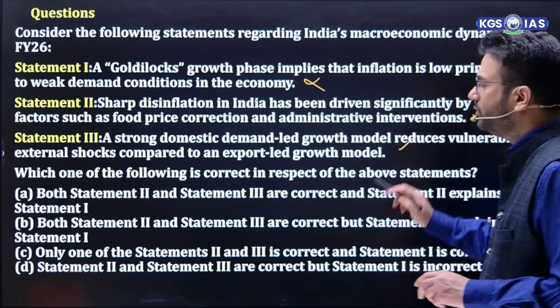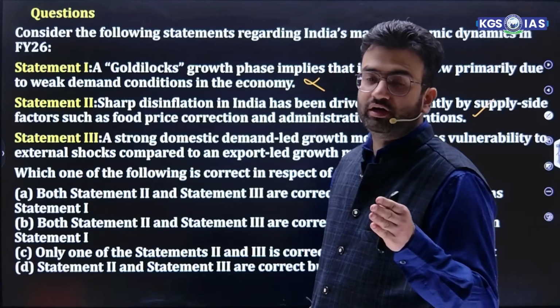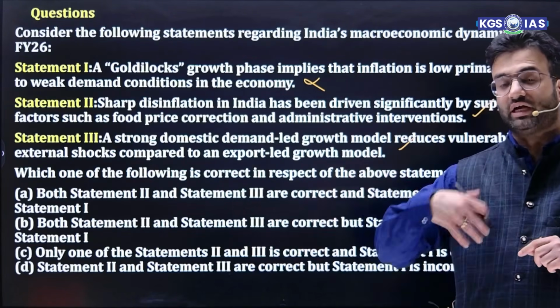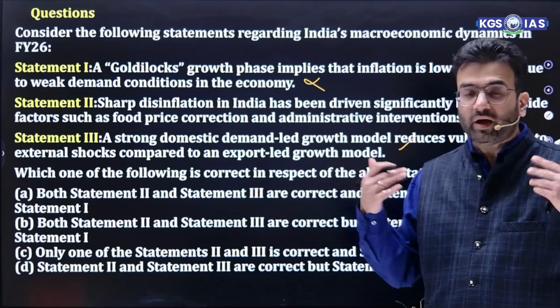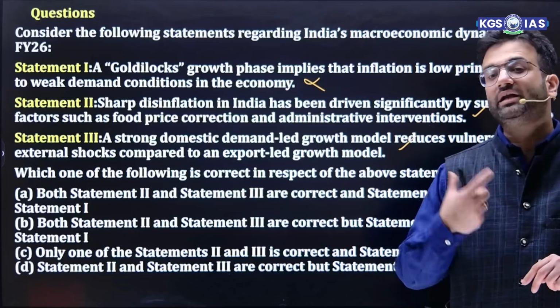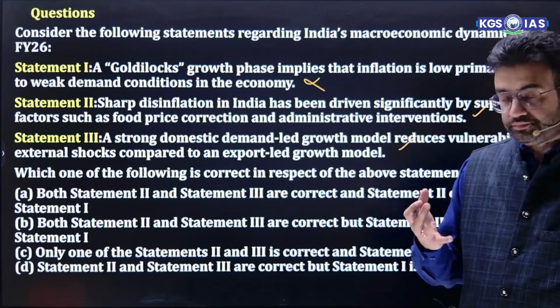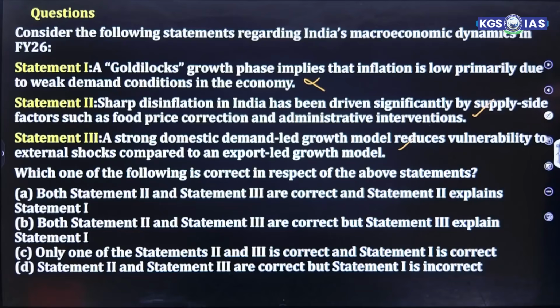That's true. If you are relying a lot on export-led growth, then if there is uncertainty in the whole world, your economy might face vulnerability. But if there is strong demand growth or pent-up demand is increasing, it actually proves to be more beneficial. So in that case, statement 3 is also correct.